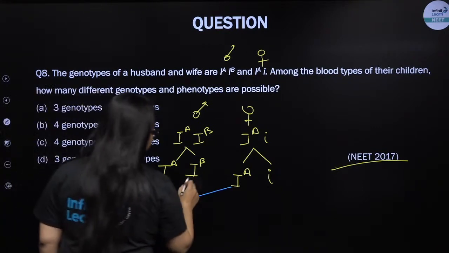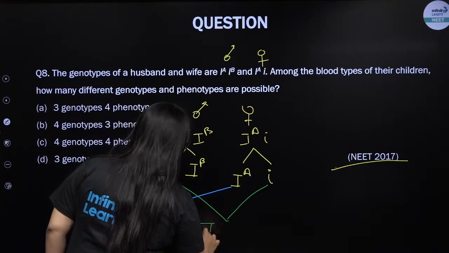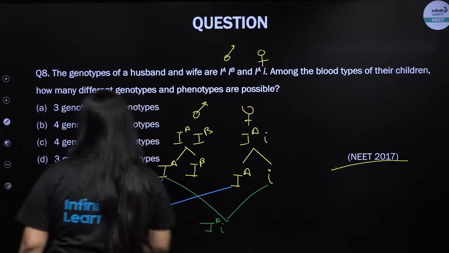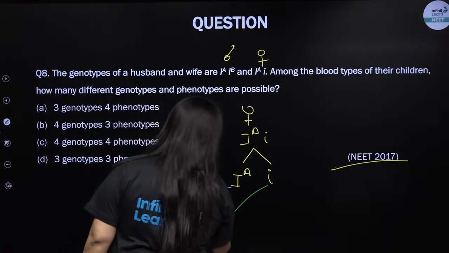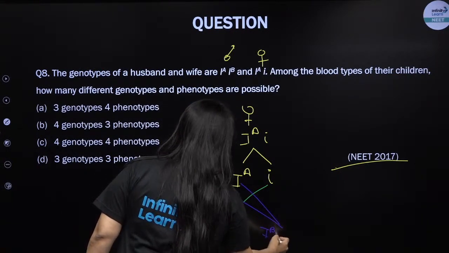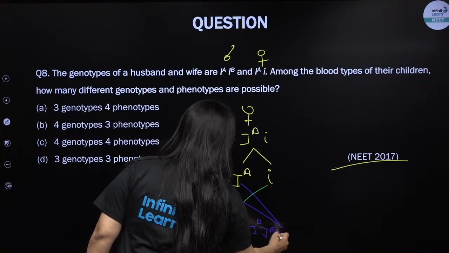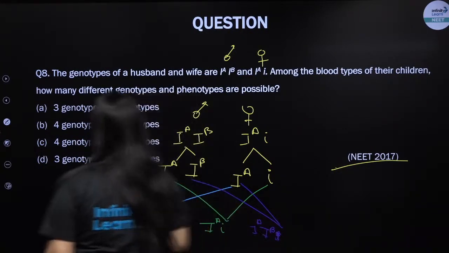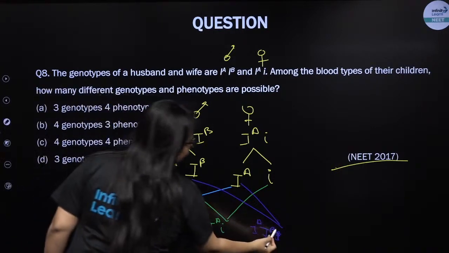Whenever IA fuses with small i, what will happen? It will be IA, small i. And what are the other possibilities, my kids? When IB fuses with this one, what are the possibilities? IA IB, I can write it this way instead, because by default you write A first. By default you write A first.